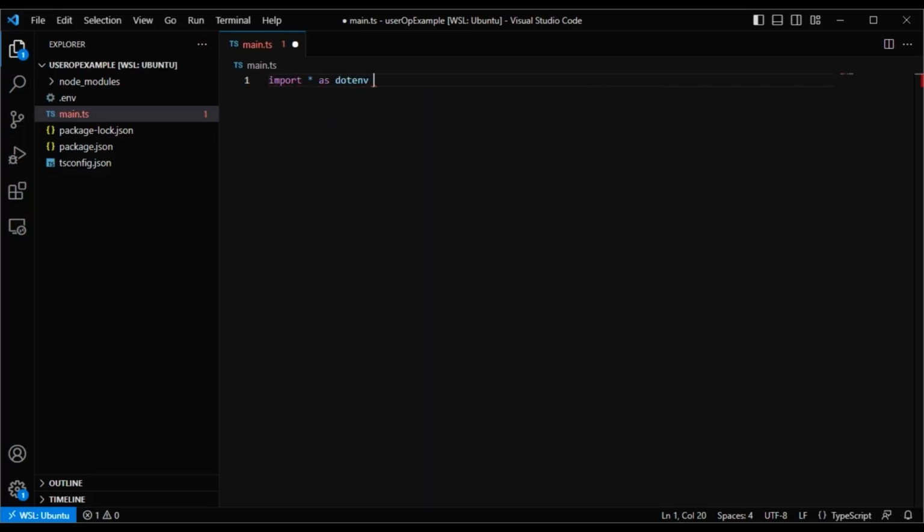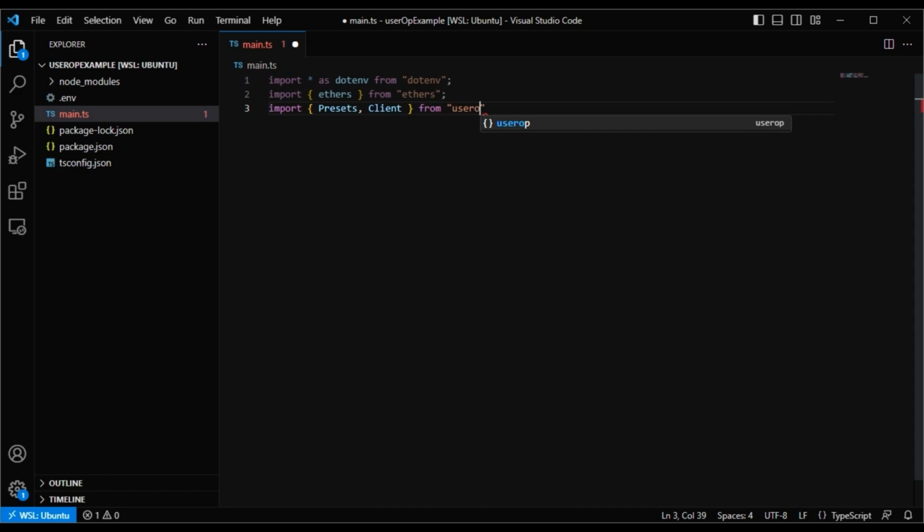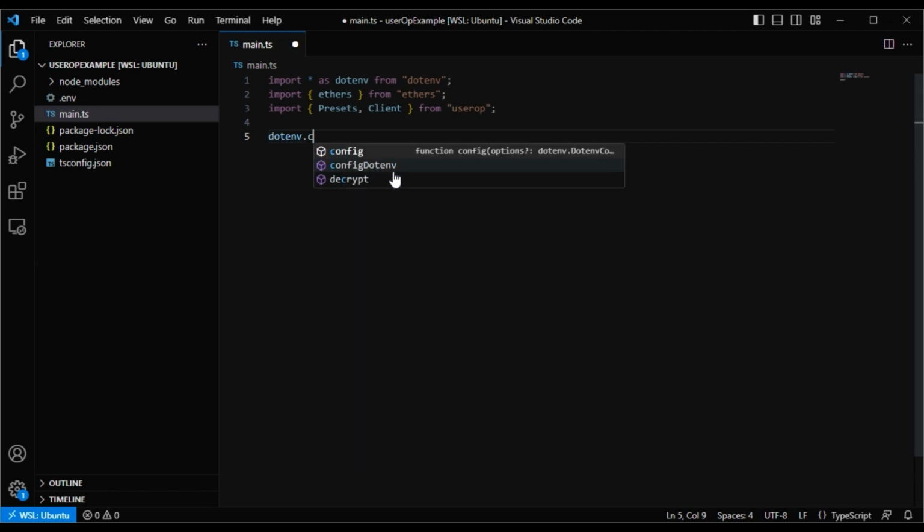Let's start our script. I already know that I'll use environment variables, ethers, and some stuff from the useropt library. Useropt.js has a bunch of helpful presets based on common smart accounts, so you don't need to reinvent the wheel every time.